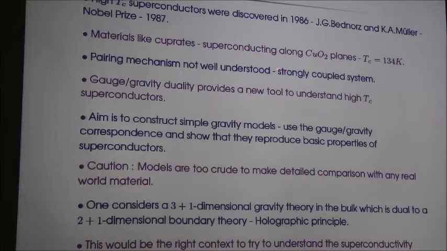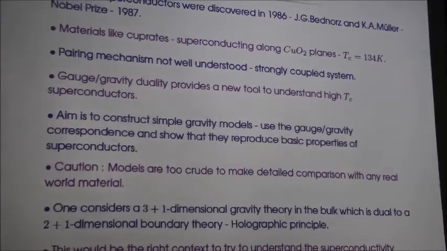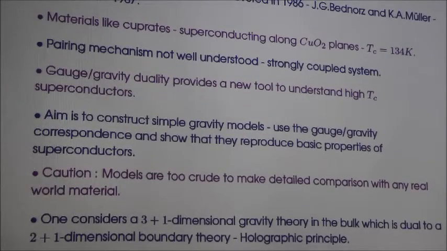The materials that they discovered were compounds of copper, so-called cuprates. Here the superconductivity is found along the copper oxide planes, and the critical temperature is now quite high, 134 Kelvin. The problem with these materials is the following: the pairing mechanism is not well understood here, because it turns out that it is a strongly coupled system. At present, condensed matter theorists have very little tools to understand such systems. They don't have a complete microscopic theory for high Tc superconductors, like the BCS theory you have for low Tc superconductors.